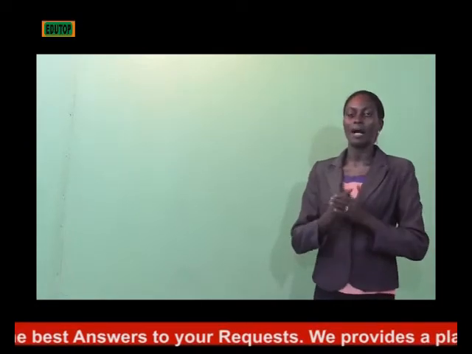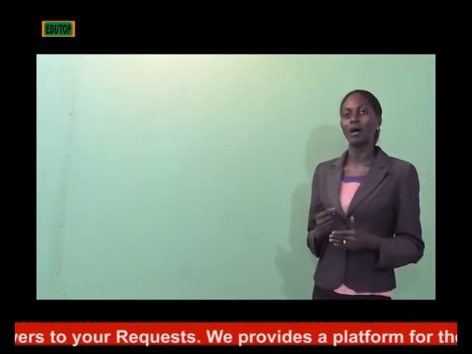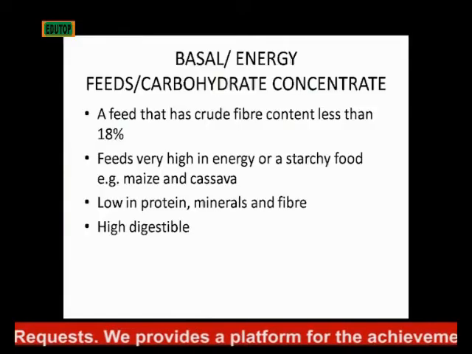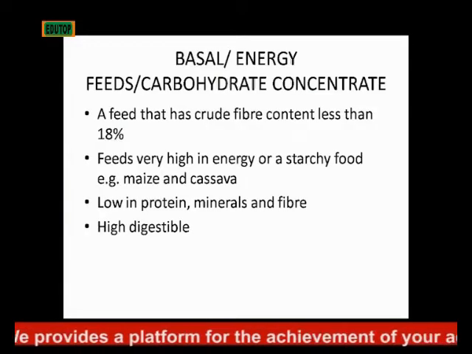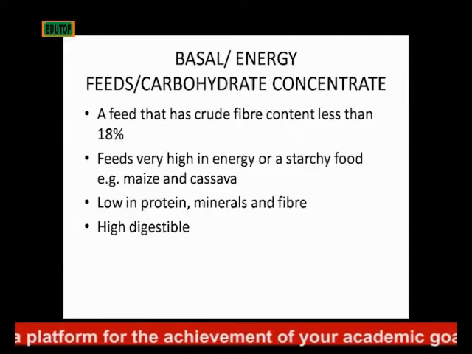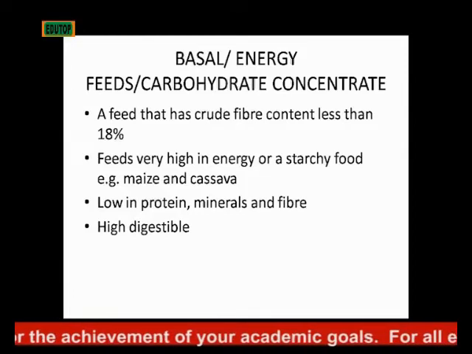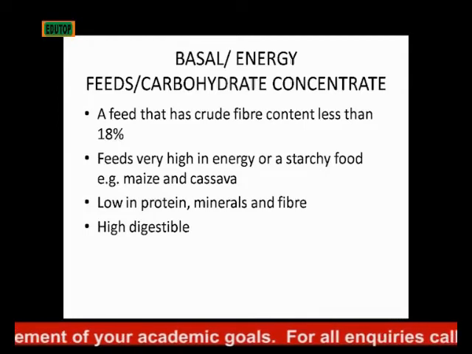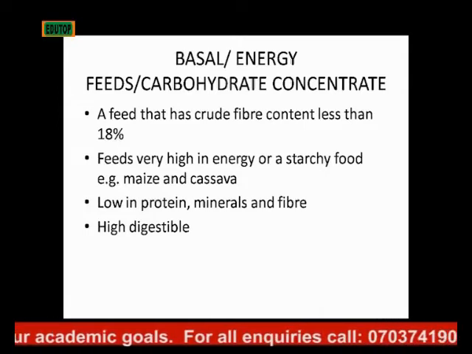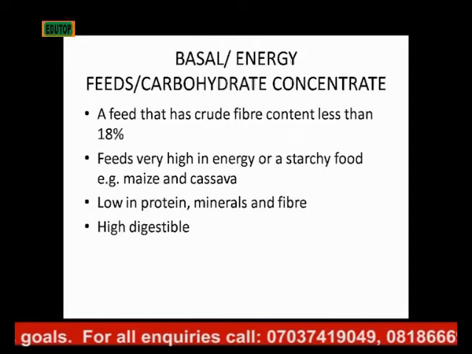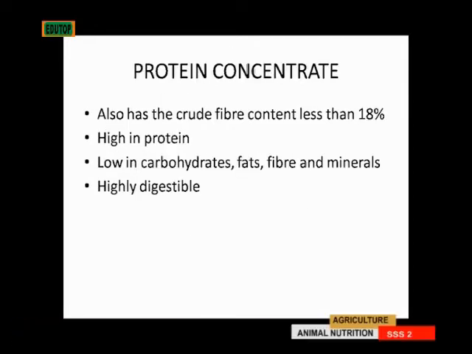Now, talking about the carbohydrate concentrates, or what we call basal or energy feed. Carbohydrate concentrate is a feed that has crude fiber content less than 18%. The feed is very high in energy or starchy food such as maize and cassava. Energy feed is low in protein, mineral, and fiber, and it is highly digestible. Protein concentrate also has a crude fiber content less than 18%. However, it is high in protein, and low in carbohydrates, fat, fiber, and minerals. It is also highly digestible.